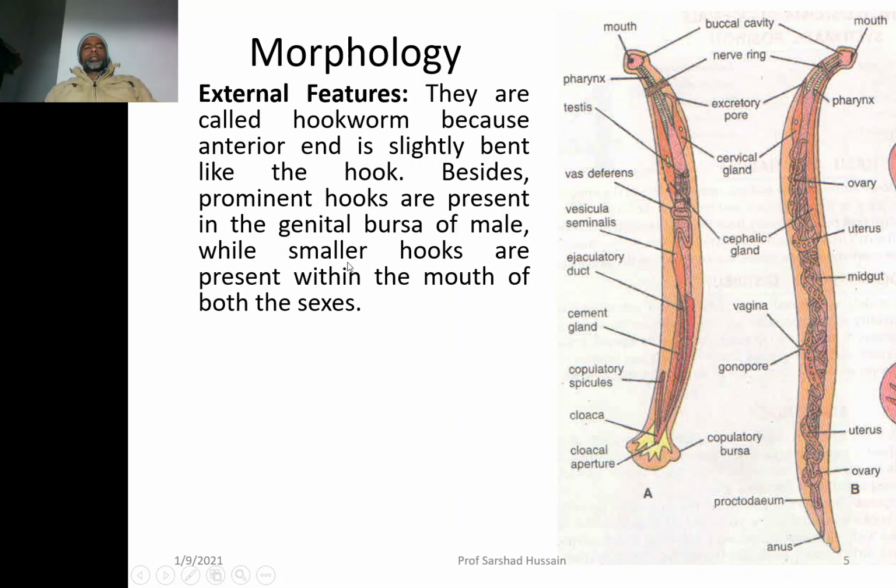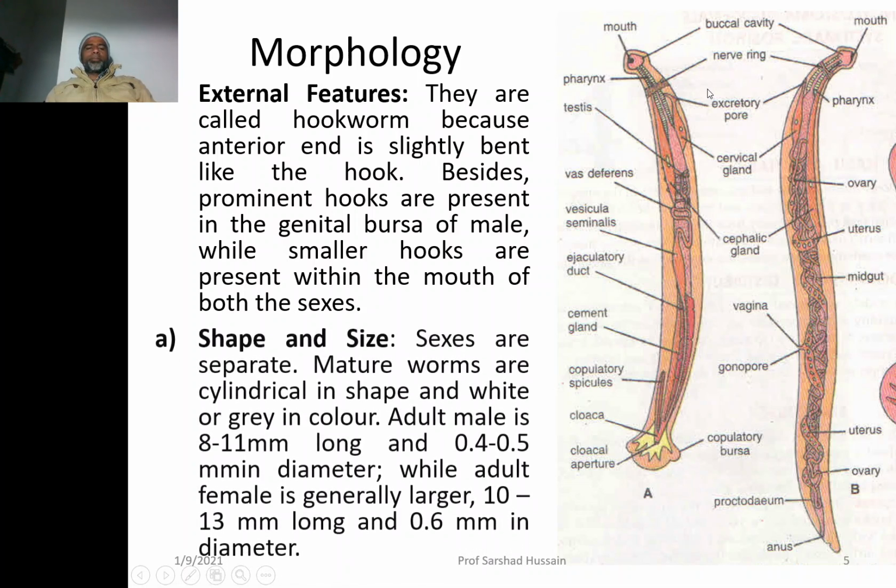Smaller hooks are also present within the mouth of both the sexes. So both do bear hooks, and accordingly its name is hookworm: because of the slight bending of the anterior end, because of the copulatory bursa, and the hooks present in the mouth of both sexes.